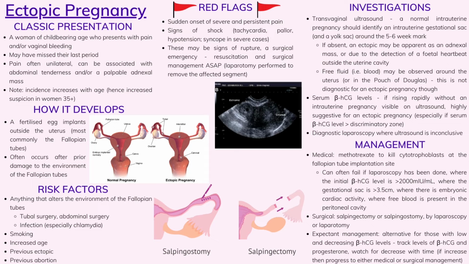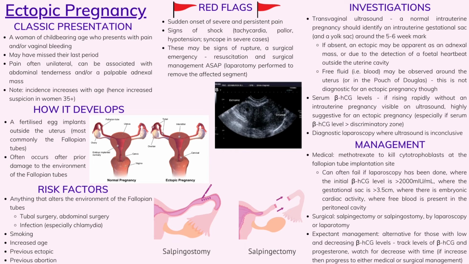There are some key factors to be aware of that might impact the effectiveness of methotrexate as a therapy. It can fail if a laparoscopy has been done, if the initial beta hCG level is above 2,000 milli-international units per milliliter, if the gestational sac is greater than 3.5 centimeters in diameter, if there is embryonic cardiac activity, or where free blood is present in the peritoneal cavity. In these situations, surgical management is typically preferred.